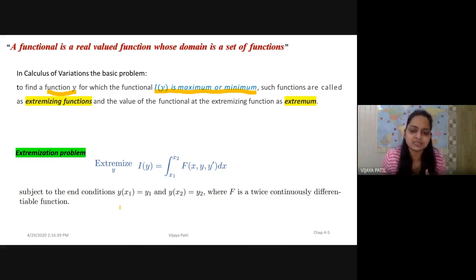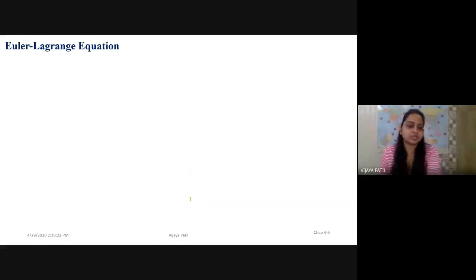What do we mean by twice continuously? That means this function is differentiable twice, that is, f dash and f double dash exist for this type of function. And therefore, this is an extremal or extremization problem with boundary conditions.